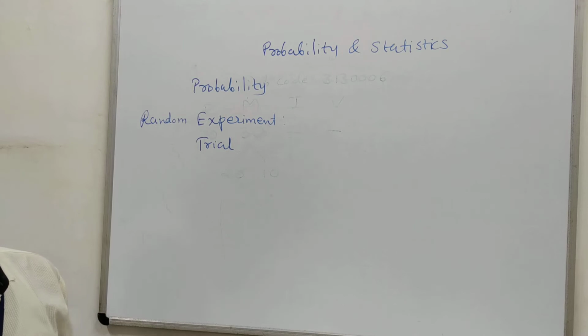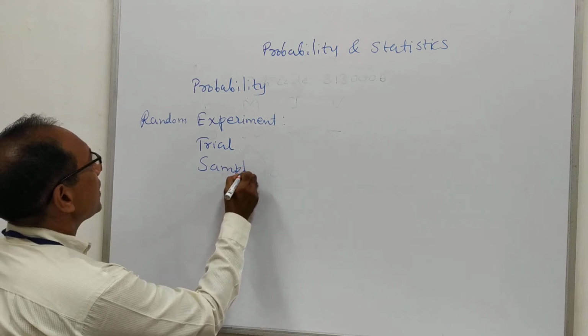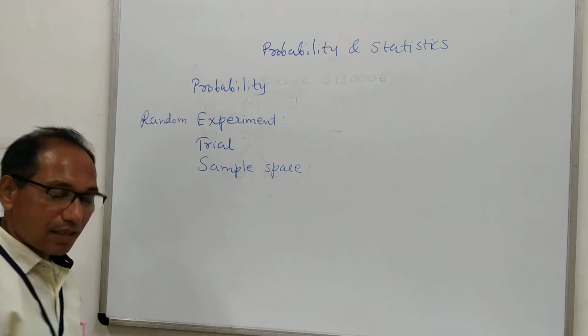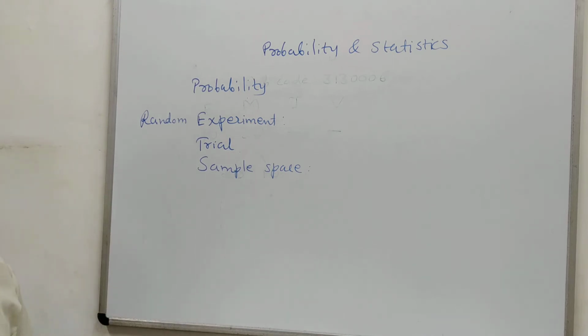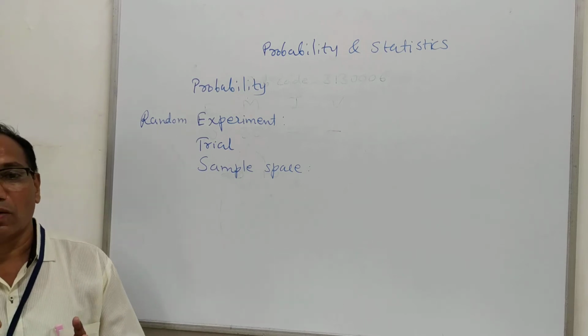Then we come to the new term, sample space. Everything is very simple; nothing is hard. Examples will also be very simple, but you will have to go logically.